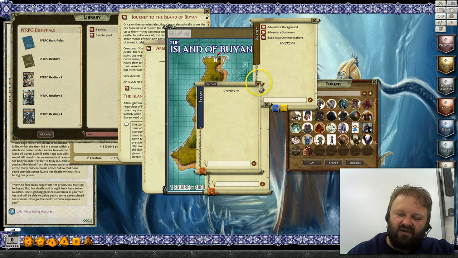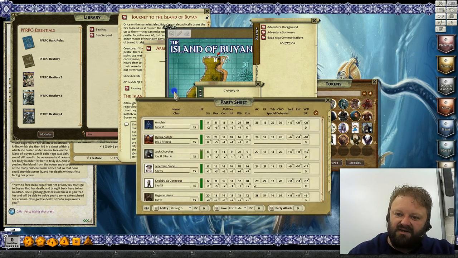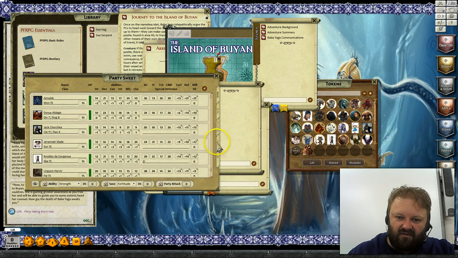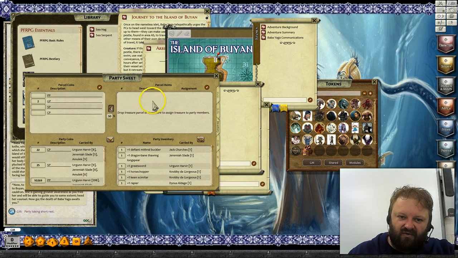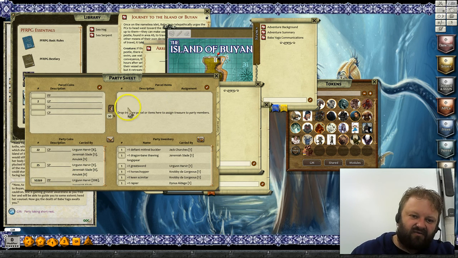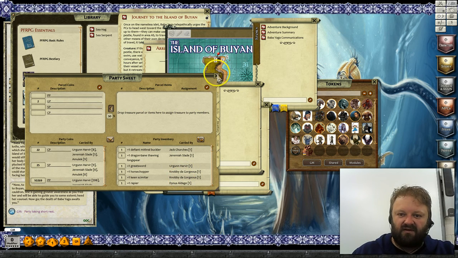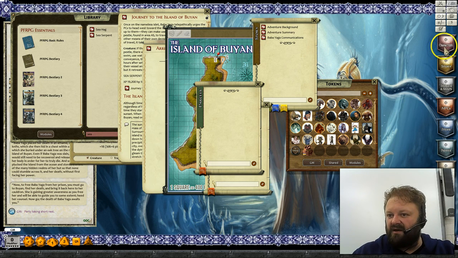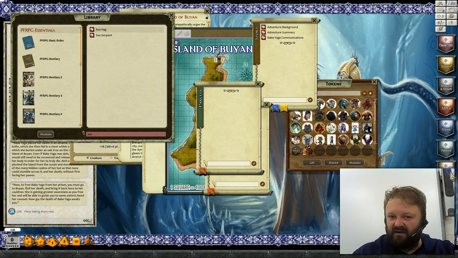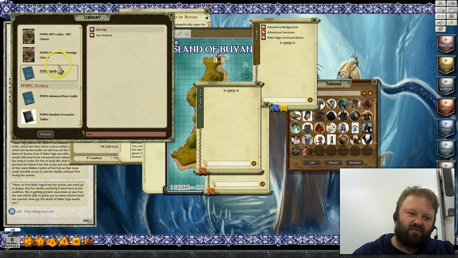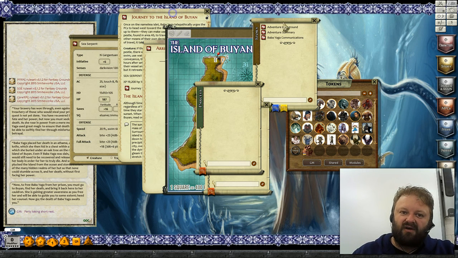We have items, which I haven't really played with, but I'm going to in the future, because you can make item parcels, so they get treasure, and then you go to the party sheet and you can drop a parcel in here, and it will auto share the parcels around, and then you can sort out items, so you can automate basically where they go. You have a note section. I haven't needed to make any notes, and a library where I've got all of the rules sitting open for me. So I really hope you check out Fantasy Grounds.